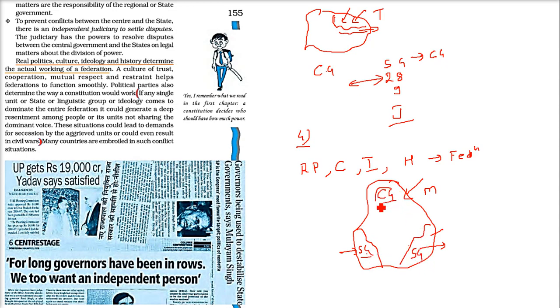If there is a single ideology, a single majoritarian, we have seen this happening in Sri Lanka. What happened in Sri Lanka? There was a majoritarian government, a Sinhala and Buddhist government. Now they started discriminating against the Christians, the Muslims, etc., because it was about to be a Buddhist state. Now these Christians and Muslims had nowhere to go. So ultimately the civil war happened and it went on for 20 plus years and many people died.